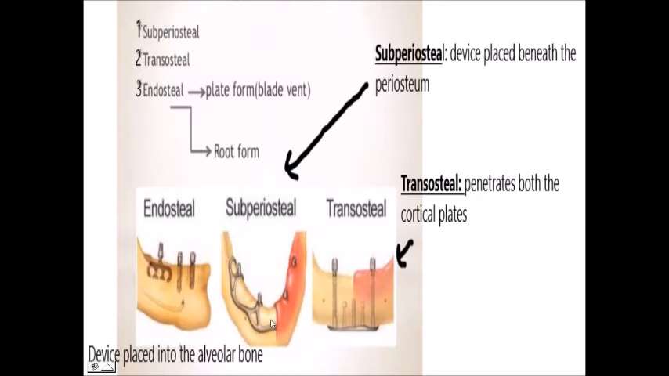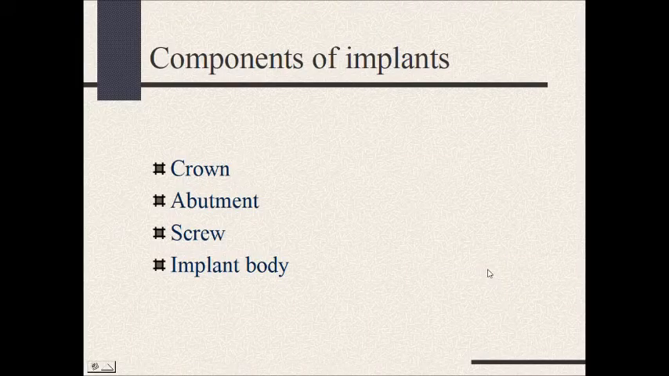Subperiosteal, sub, below the periosteum, the device is placed beneath the periosteum. Trans, through and through, transosteal, so the device penetrates both the cortical plates. So the classification goes like endoosteal, subperiosteal and transosteal. Component of implant: crown, abutment, screw and implant body.